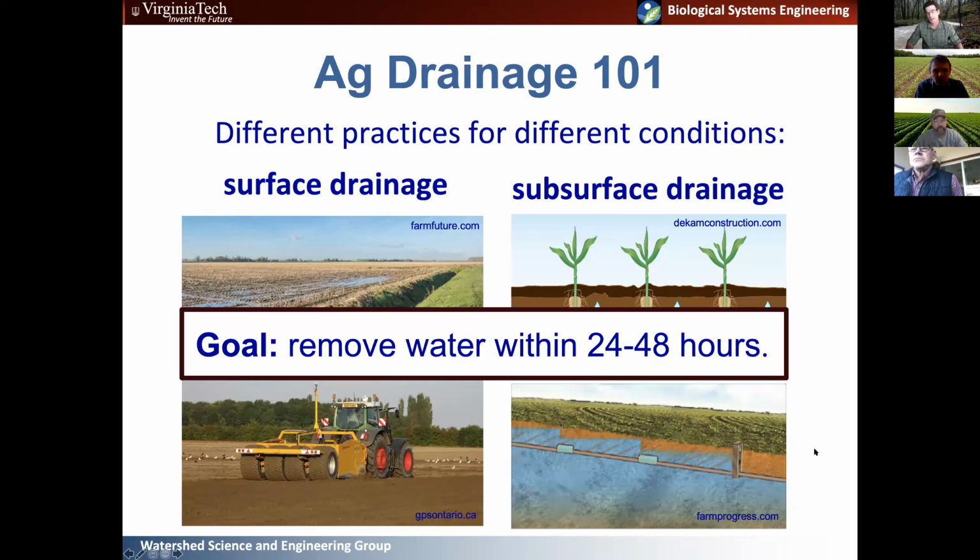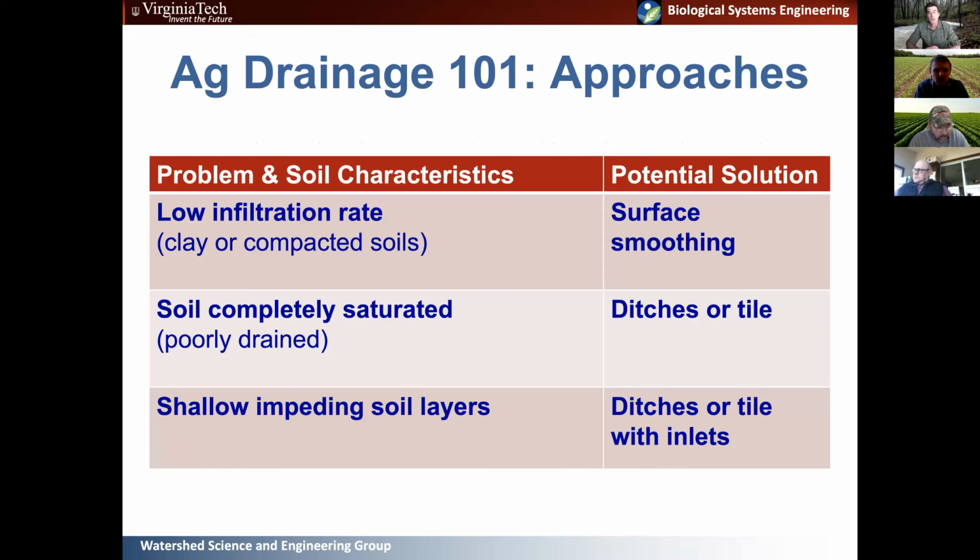But the goal of any drainage system is to remove excess water within 24 to 48 hours after a saturating event. So some of the different approaches, like I said before, there's a couple different approaches to dealing with poor drainage. And it really depends on what your problem is or the characteristic you're trying to deal with for drainage. So if you have low infiltration rate, so heavy clay soils, compacted soils, things like that, subsurface drain might not be the best solution.